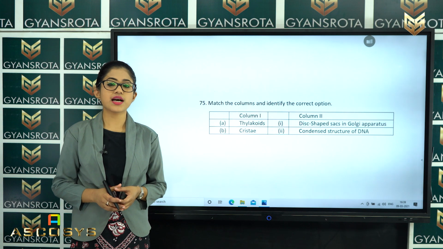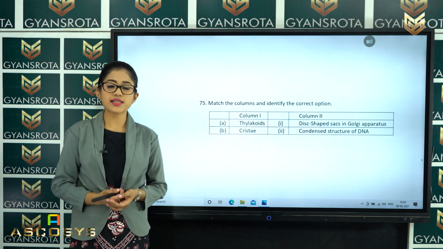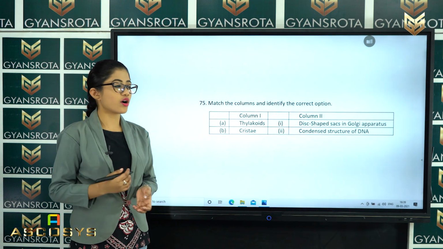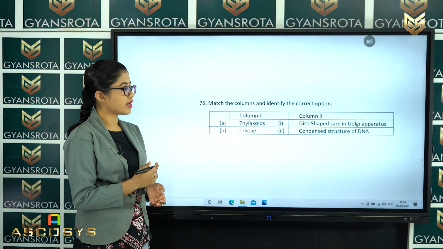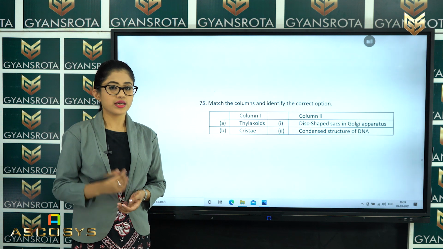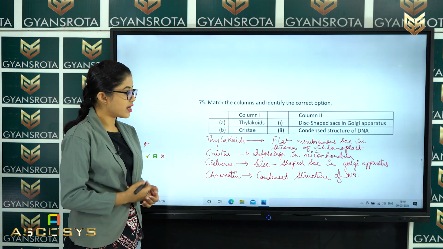This question is from the chapter Cell: The Unit of Life. While discussing the chloroplast, we have all these terms. So, what we have to do is match column 1 to column 2.